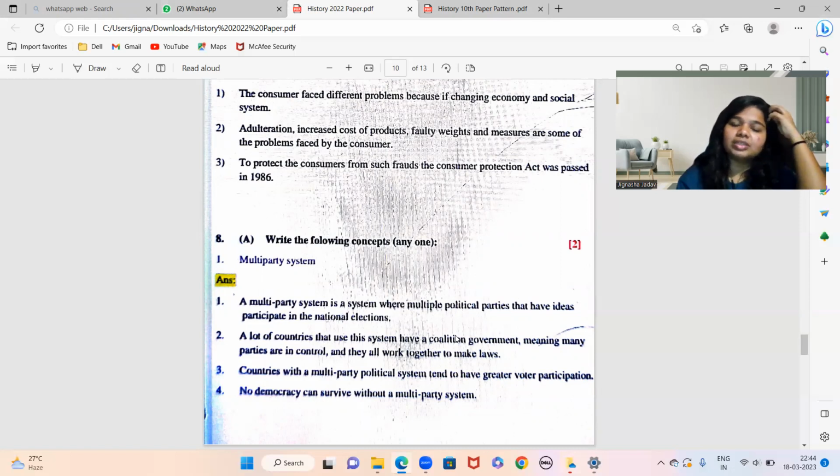कि क्या क्या problems थे, तो increased cost of products, faulty weights लगा देते थे, measures. These are some of the problems which were faced by consumers, and thus to protect the consumer from such frauds, the Consumer Protection Act was created and it was passed. So this is the correct answer. तो true है. तो आपको खाली reason लिखना है कि क्यों वो true है.